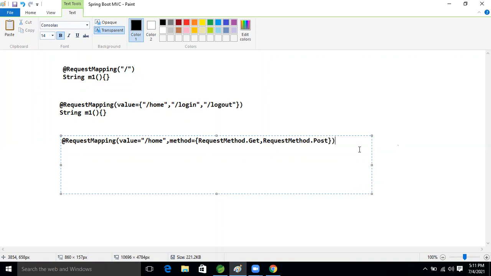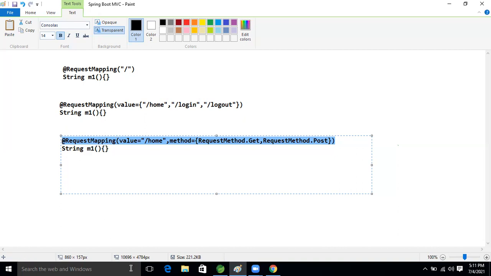Now I'm taking String m1 method. Now is this valid or invalid, guys? Come on. Invalid, Ravi. Invalid. In a single method we can't take both. Both requests are there. Is it valid?